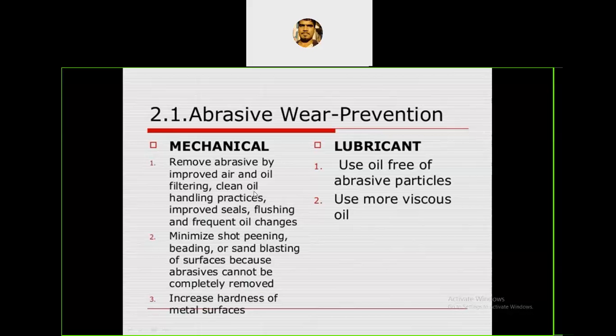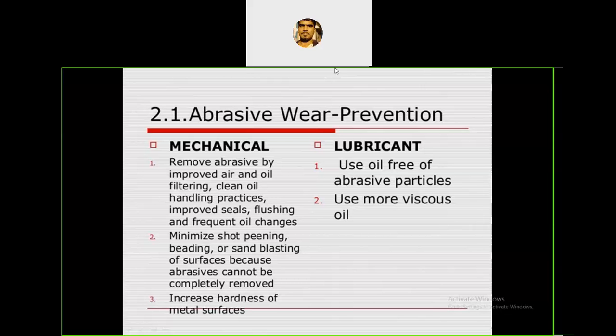Next, minimize the shoot, meaning if any particles move speedily on the surfaces, they damage the surface, and we can avoid that. And increase the hardness of the metal. The third thing is we can increase the hardness of those 2 surfaces, which will reduce the wear. That is done with the help of surface coating.